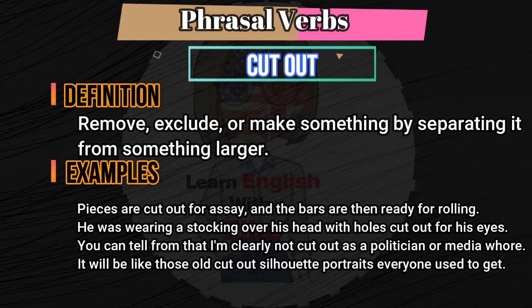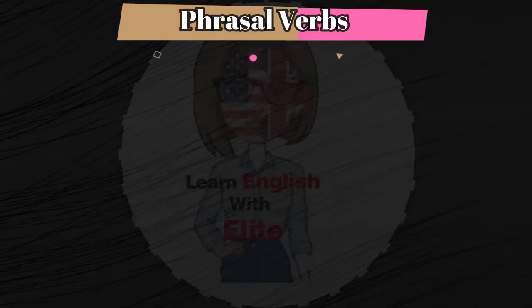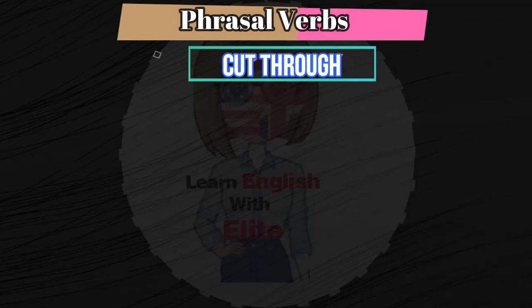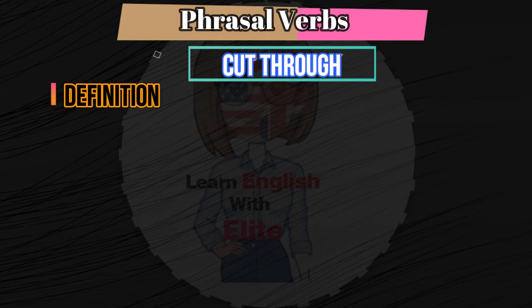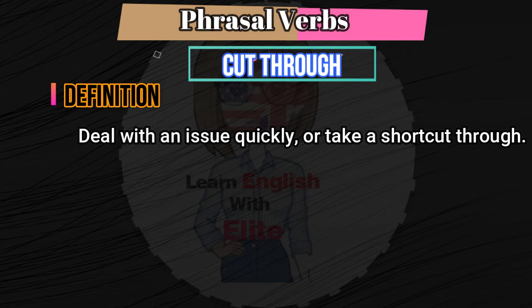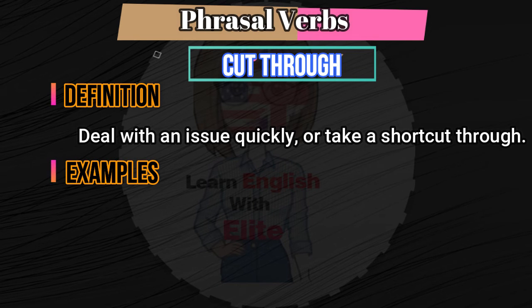Now let me define the next phrasal verb of cut. Cut through. The definition of cut through is: deal with an issue quickly, or take a shortcut through. Now let me show the example of cut through phrasal verb in sentences.